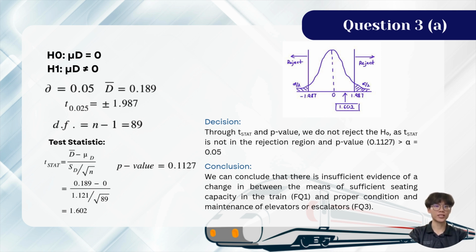Therefore, through the T statistic and p-value, we do not reject the null hypothesis, as the T statistic is not in the rejection region, and the p-value, which is 0.1127, is bigger than the alpha, which is 0.05. We can conclude that there is insufficient evidence of a change between the means of sufficient seating capacities in the train, FQ1, and proper conditions and maintenance of elevators or escalators, FQ3.